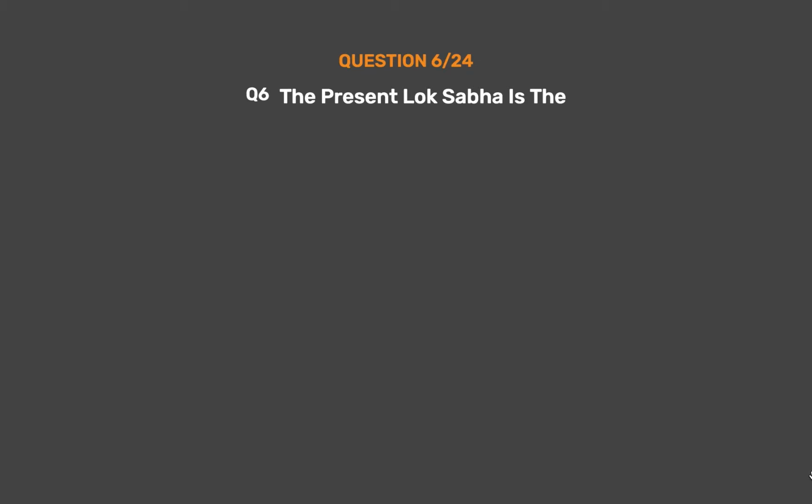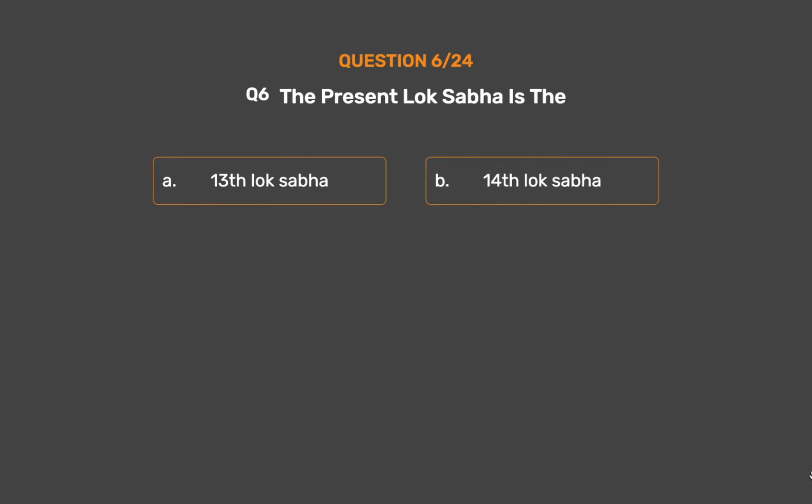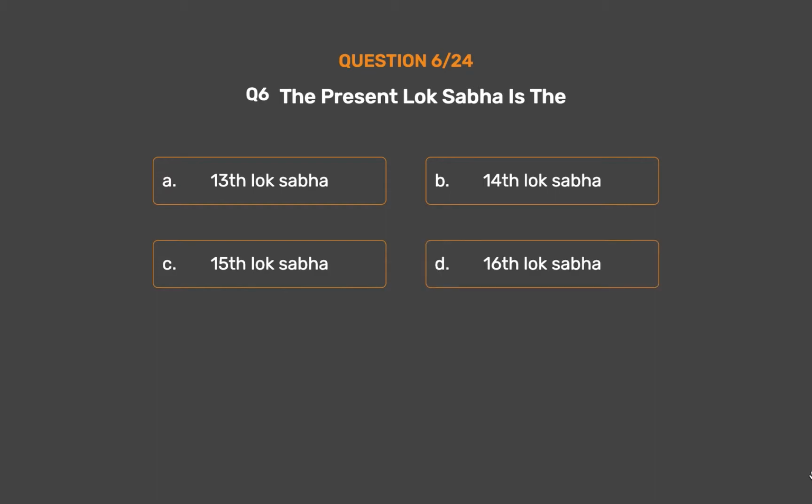Question number 6. The present Lok Sabha is the Option A. 13th Lok Sabha. Option B. 14th Lok Sabha. Option C. 15th Lok Sabha. Option D. 16th Lok Sabha. The correct answer is Option D. 16th Lok Sabha.